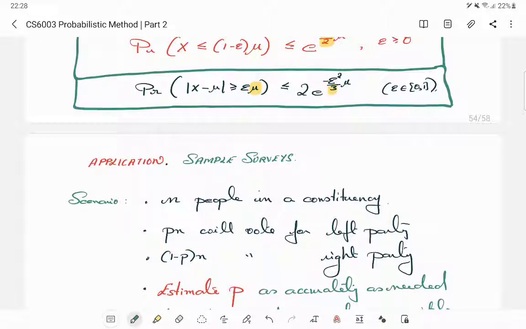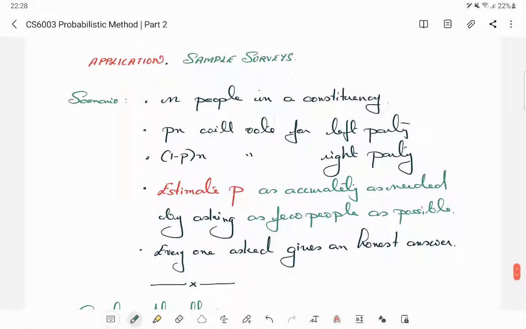If you ask everybody, and we will make the assumption that everybody, if asked, gives an honest answer. There are other models where you assume at least some people will not be honest when you try to poll them, called estimation from noisy data, but we won't get into it. Let's assume that whoever is asked gives you an honest opinion, but still there is a cost associated with doing a survey.